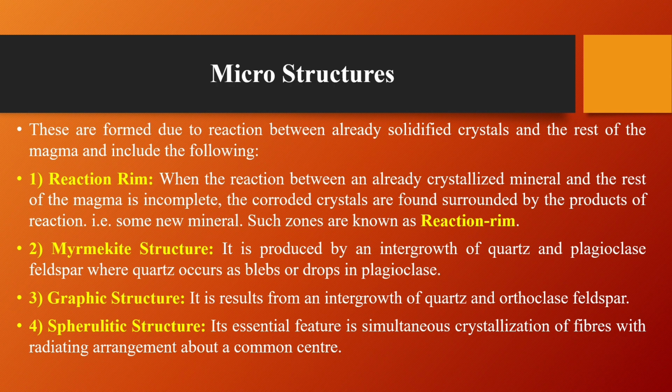The second one is myrmekite structure. It is produced by an intergrowth of quartz and plagioclase feldspar, where quartz occurs as a bleb or drop in the plagioclase. The third one is graphic structure. It results from an intergrowth of quartz and orthoclase feldspar. The spherulitic texture's essential feature is simultaneous crystallization of fibrous crystals with radiating arrangement about a common center.